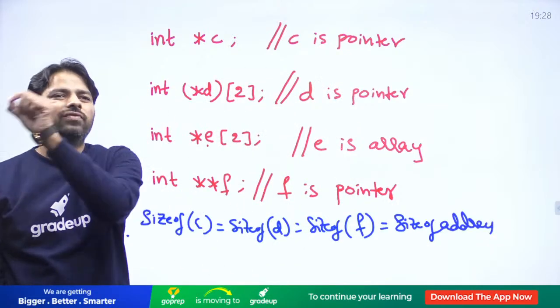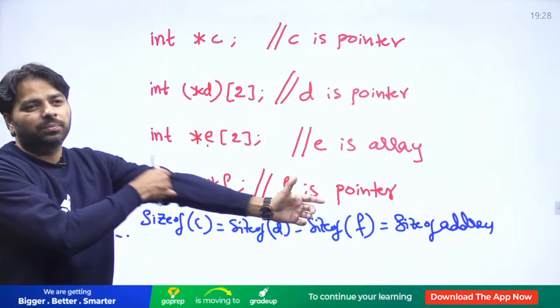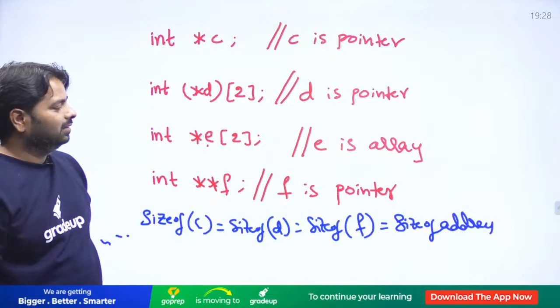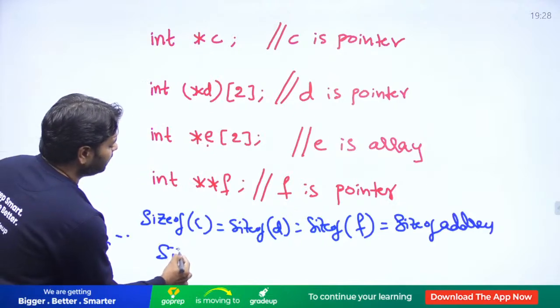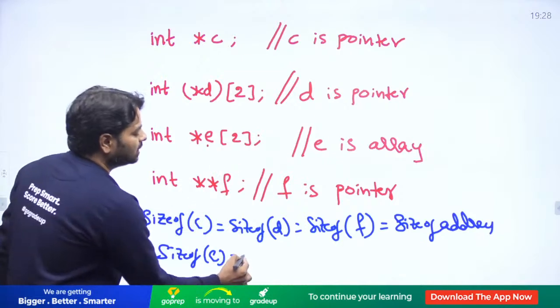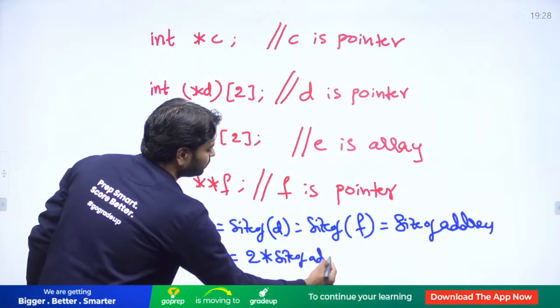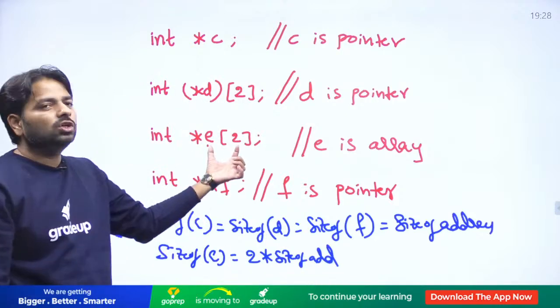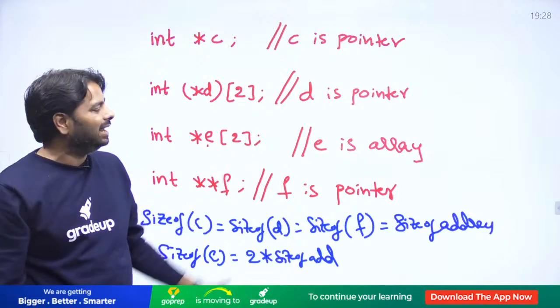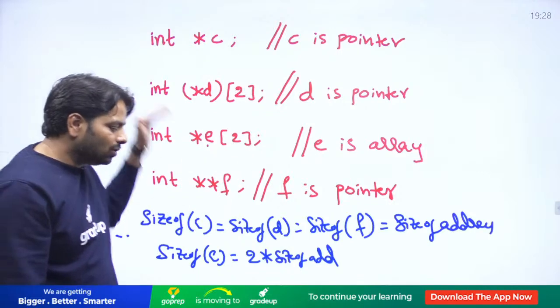It's going to give the size of array of 2 addresses. Size of E, if you ask me, will give you 2 multiplied with size of address, because it's going to hold 2 addresses inside the array. Are you able to understand?